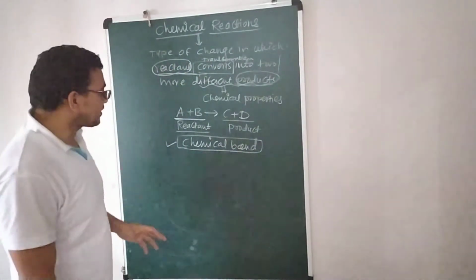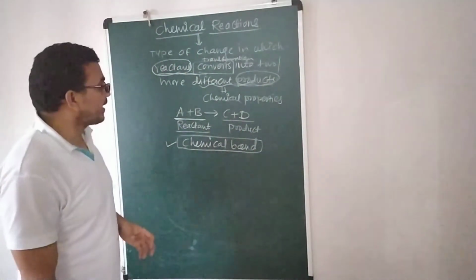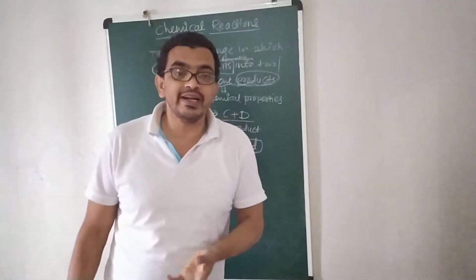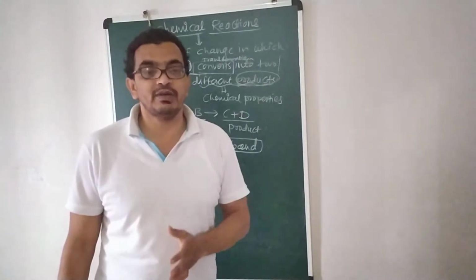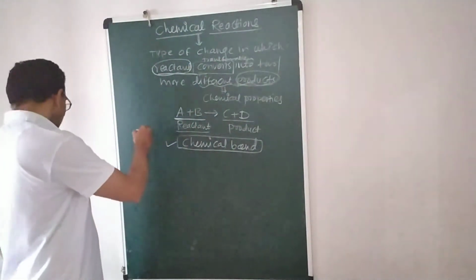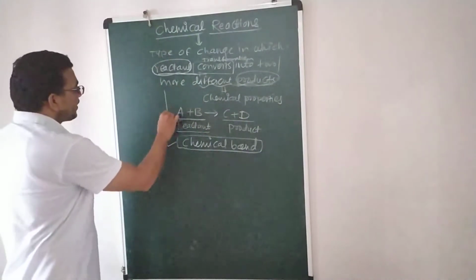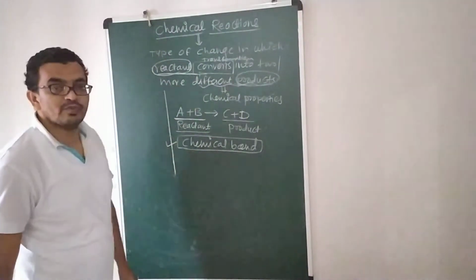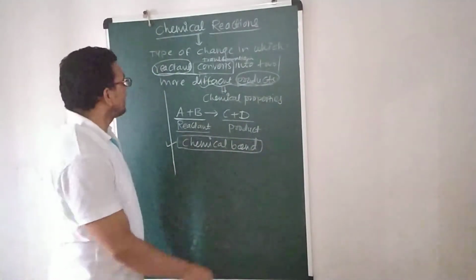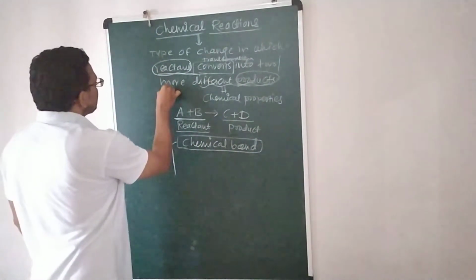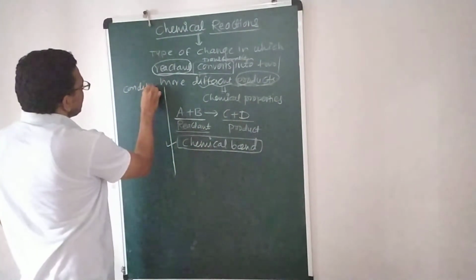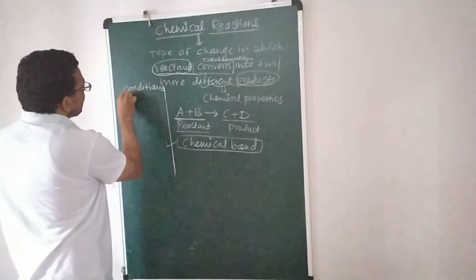After that, students, we have to keep in mind the necessary or required conditions to perform chemical reactions. Let us discuss a few conditions. What are the important conditions for performing chemical reactions? I will write here: conditions for chemical reactions.